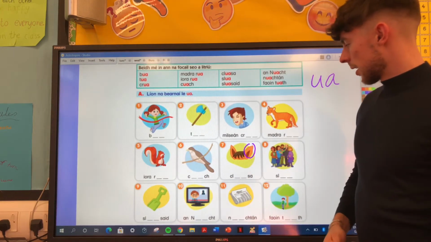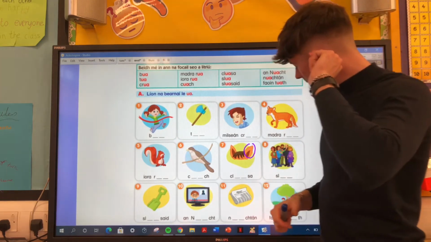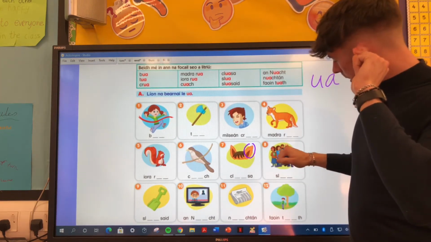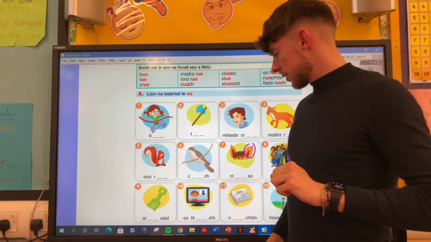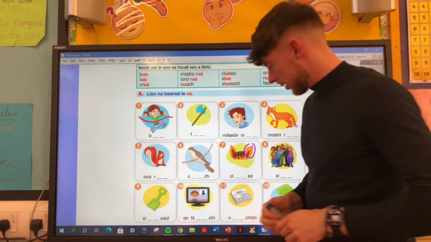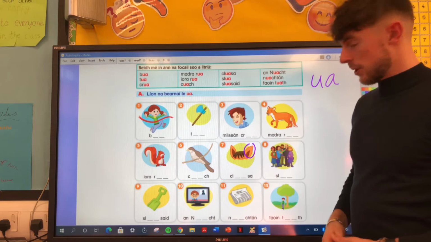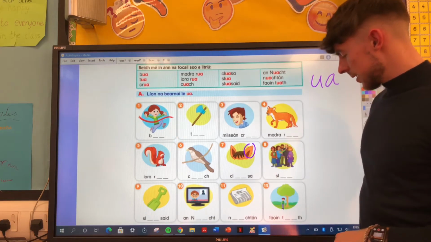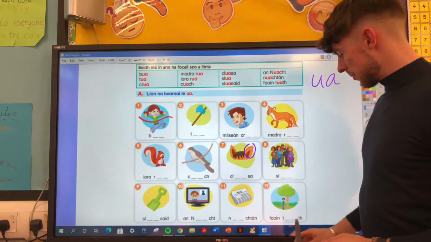Kluasa is ears. Slua is a family. Sluisoid is a shovel. On nuacht is news. Nuachton is a newspaper. And fuin tua is the countryside. It means out in the wild.